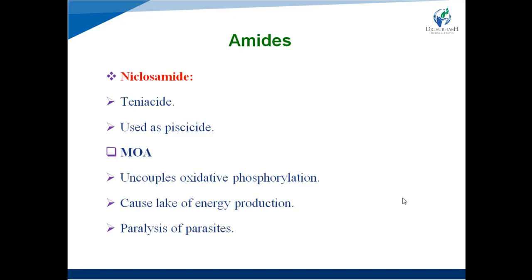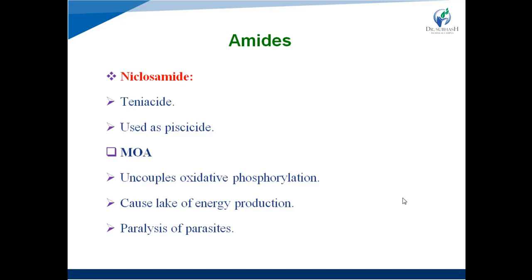It is also used as a piscicide. A piscicide is a chemical substance that inhibits or kills fishes. That type of fishes which are invasive or parasitic are inhibited by the piscicide molecule, and niclosamide acts as a piscicide molecule, right?